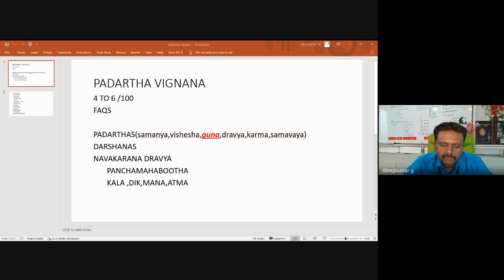In the last class I discussed what you need to remember for AAPGT in the Darshana part. The first is the author of the darshana, then any synonyms for the darshana, any commentary for the particular darshana, how many padarthas are explained in it, how many pramanas are accepted in it, any important vadas explained in it, or any other salient features. You need to make minimum half page notes from darshana.